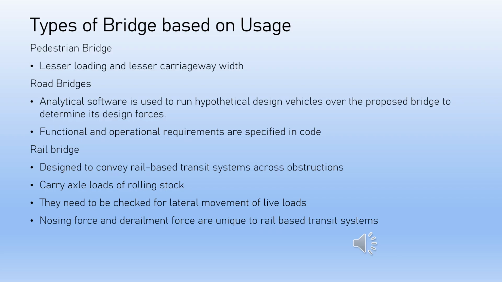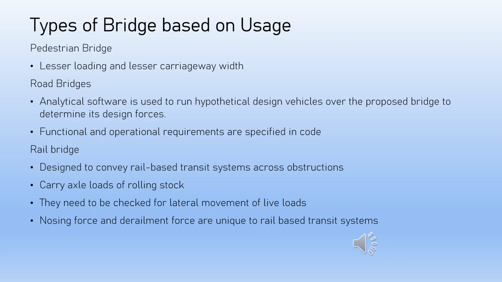In the case of road bridges where the vehicle can move longitudinally and transversely, this is an extremely significant difference between the road and the rail bridge. Rail structure interaction, also known as RSI, plays an important role in the design, especially if the spans are more than 50 meters. Nosing force and derailment loads are also unique to rail-based transit systems.